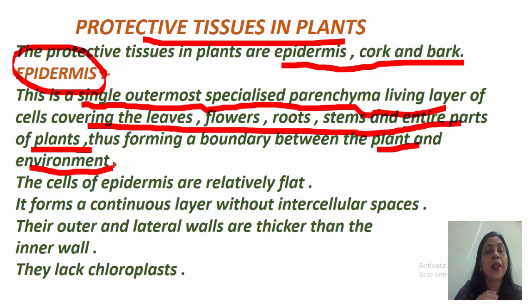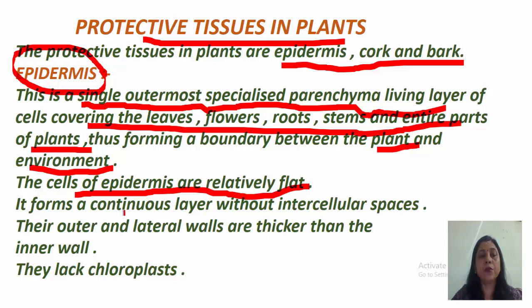Like the skin on our body, it is the outermost layer in the body of animals. In the same way, the outermost layer on the body of plants is the epidermis, and it covers every part, and actually it forms a boundary between the plant and the external environment. The cells of this epidermis layer are relatively flat and it forms a continuous layer without any intercellular space.